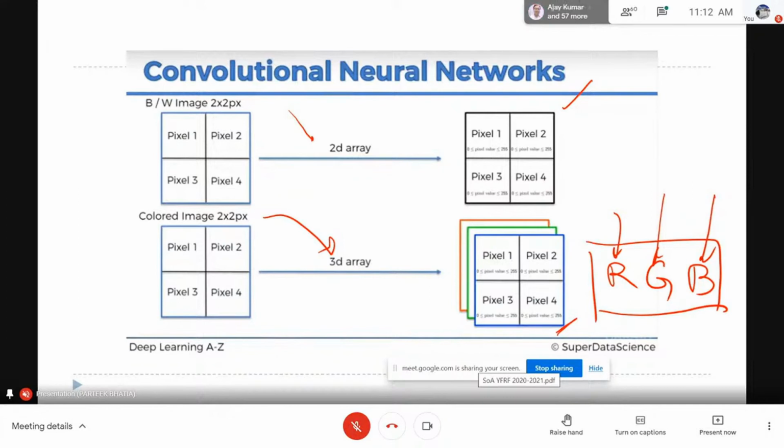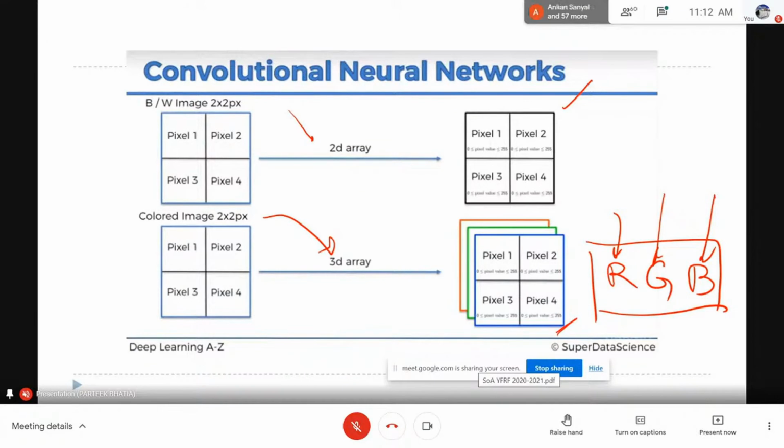In order to process color information, it is important to note that if you want to carry the information of color with you, you need to convert the image into a 3D array. But if you think that color information is not important, because let's suppose another case where you are only interested in identifying the sign, whether this is a 1 or 2 or 3 or 4, the color may not be that important.